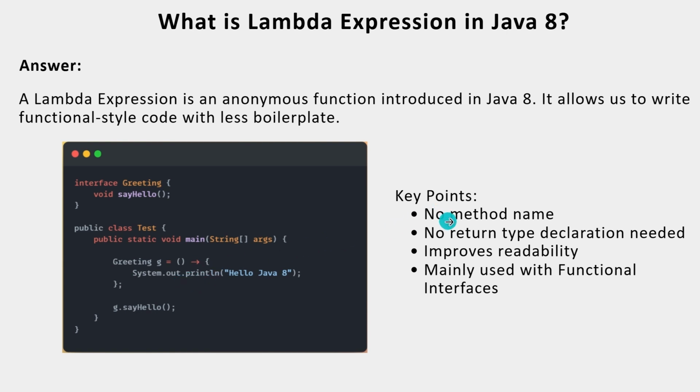Key points: no method name, no return type declaration needed, improves readability, and mainly used with functional interfaces. If an interface has more than one abstract method, it is not a functional interface, and then Lambda expressions will not work. That you have to remember.